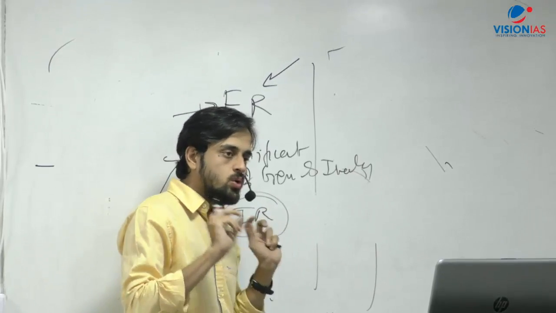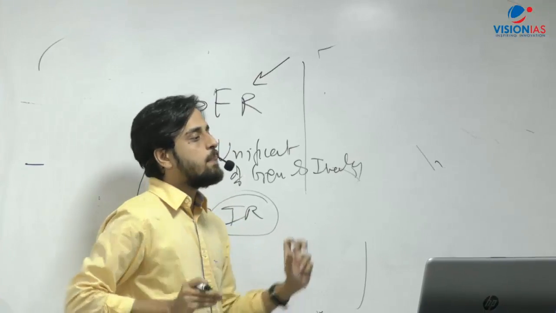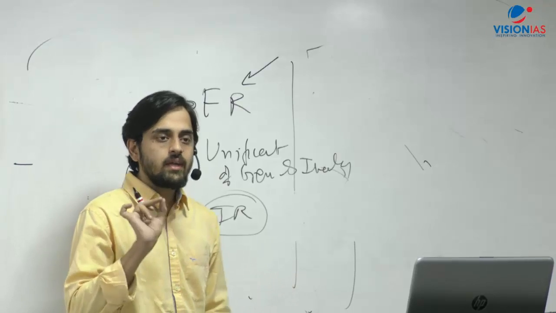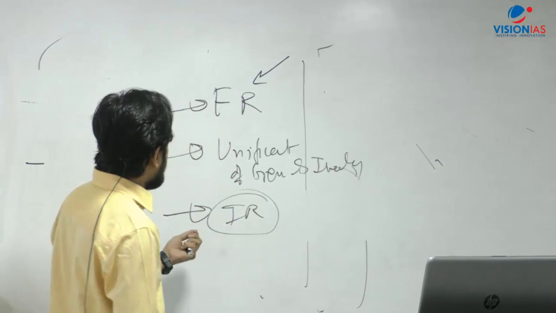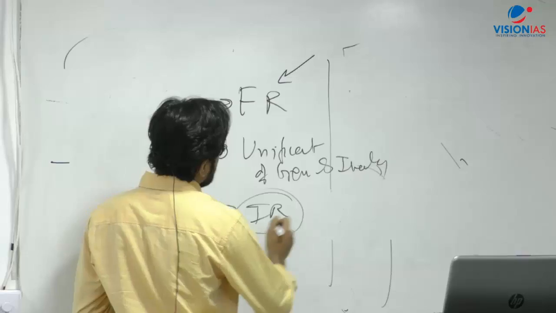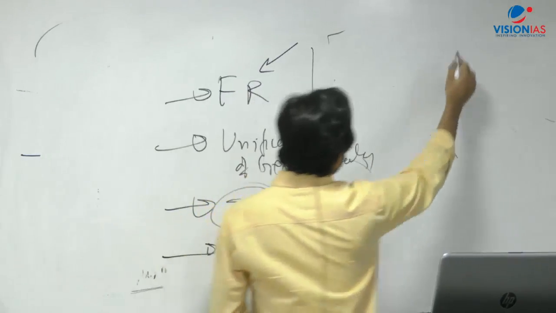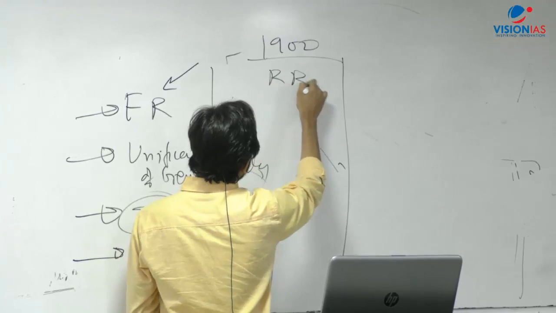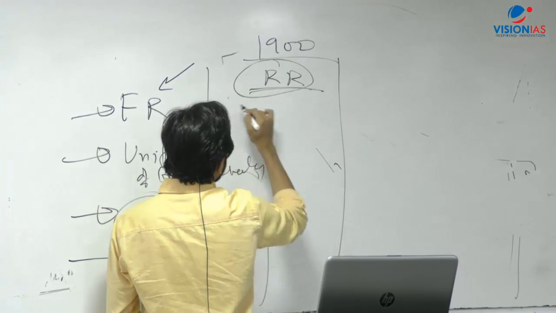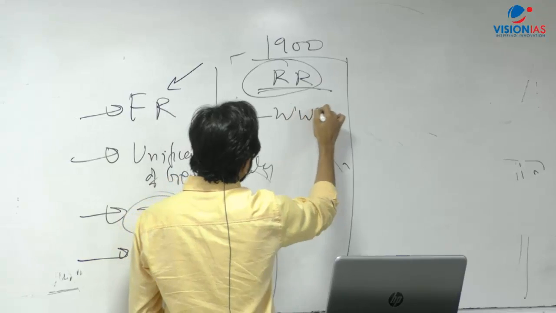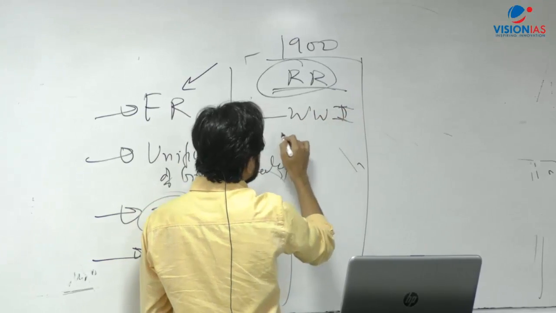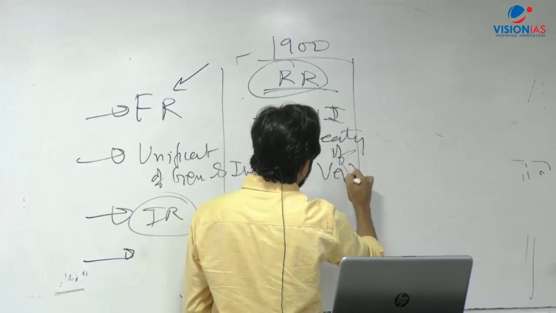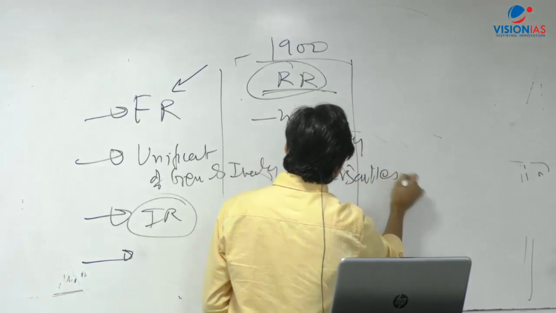So they want you to analyze, not to know who made the power loom, who made this, who made that. Nobody is asking about specific inventions. Then you come to the period from the 1900s onwards, and here the Russian Revolution is important, its significance, its characteristics. Then World War I, the causes, consequences, the Treaty of Versailles, the significance of the Treaty of Versailles. This is something that is important.